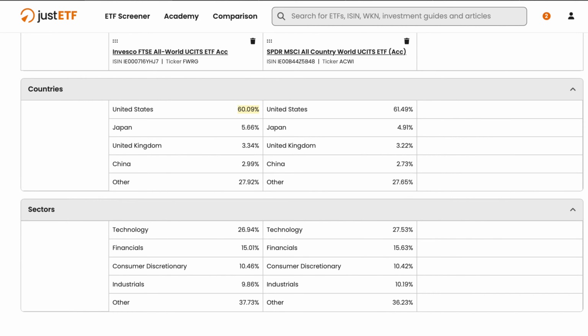Of course, just because the MSCI index has outperformed the FTSE index over the past 10 years doesn't mean that's always going to continue. So your first decision point when choosing between these two ETFs is, do you want slightly more exposure to the USA? And let me be straight, we're not talking about massive differences here. The Invesco fund, covering the FTSE All-World Index, has about 60.09% in the USA. Compare that to the State Street MSCI fund, which has about 61.49% in the USA.